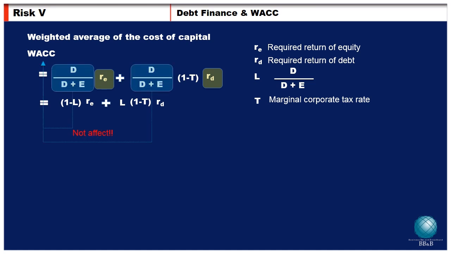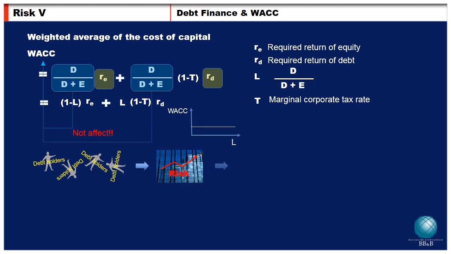Note again that a project's value is not affected by how it is financed. So, WACC is a constant for all values of L. As more and more debt holders come in, the risk of the firm increases. So, the shareholders' expected return increases with the increase of risk.